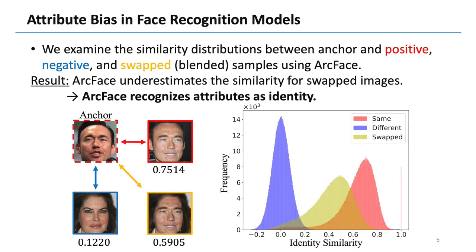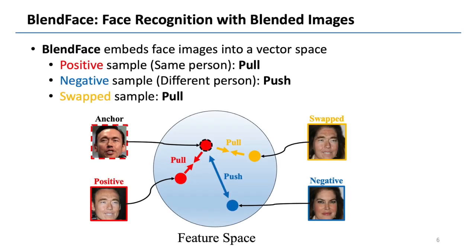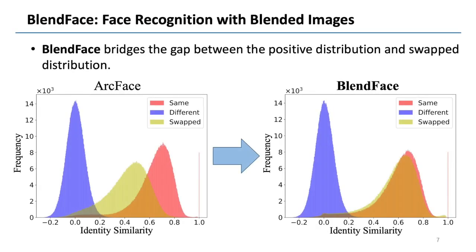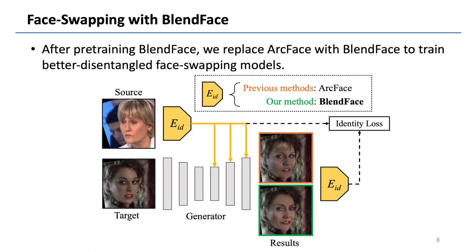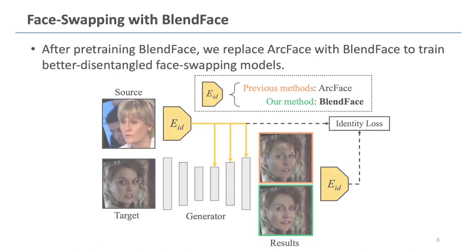To address this problem, we propose a novel identity encoder, called BlendFace, specialized for face swapping. We train ArcFace to classify swap faces into the same class as positive, so that the model does not recognize face attributes. After the pre-training of BlendFace, the similarity distribution of swapped is much closer to that of positive while keeping the discriminability for negative samples. Then, we replace the ArcFace encoder with our BlendFace to train better disentangled face swapping models.